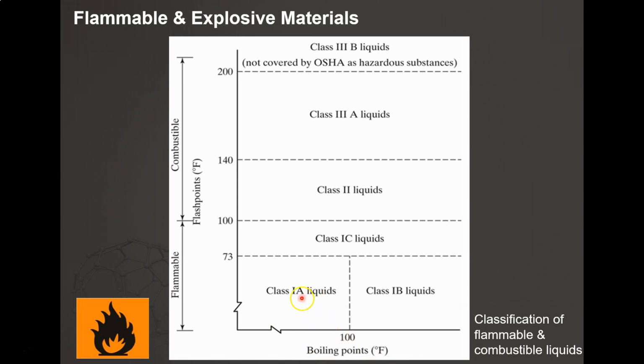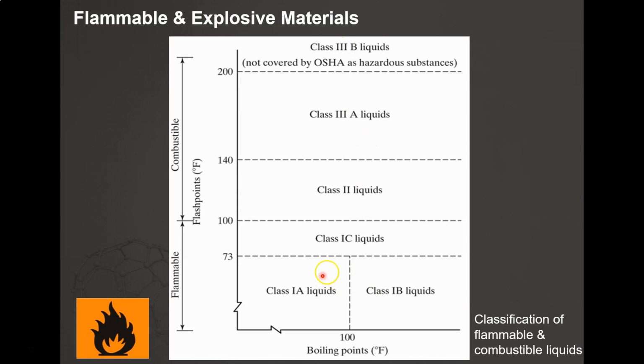You have class 1A, class 1B, 1C, then class 2 liquids, and class 3. Class 3 has two different groups, class 3A and class 3B.